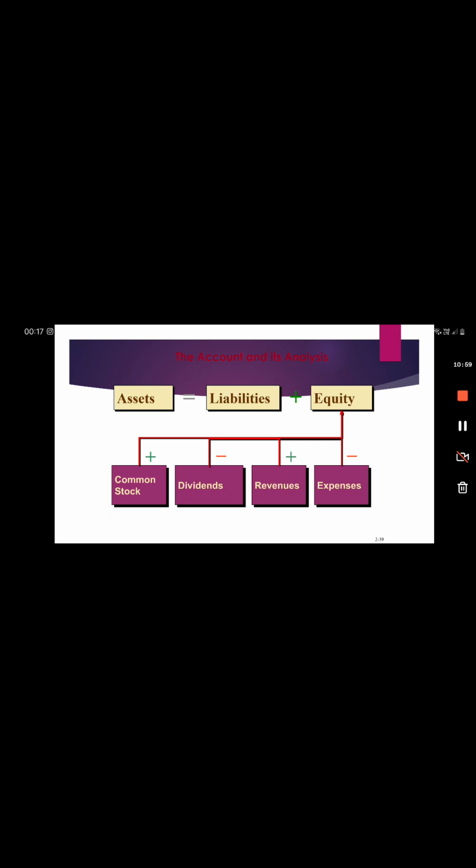Now this is the accounts and its analysis. Assets is equal to liabilities plus equity. Now common stock is added, dividends are subtracted,